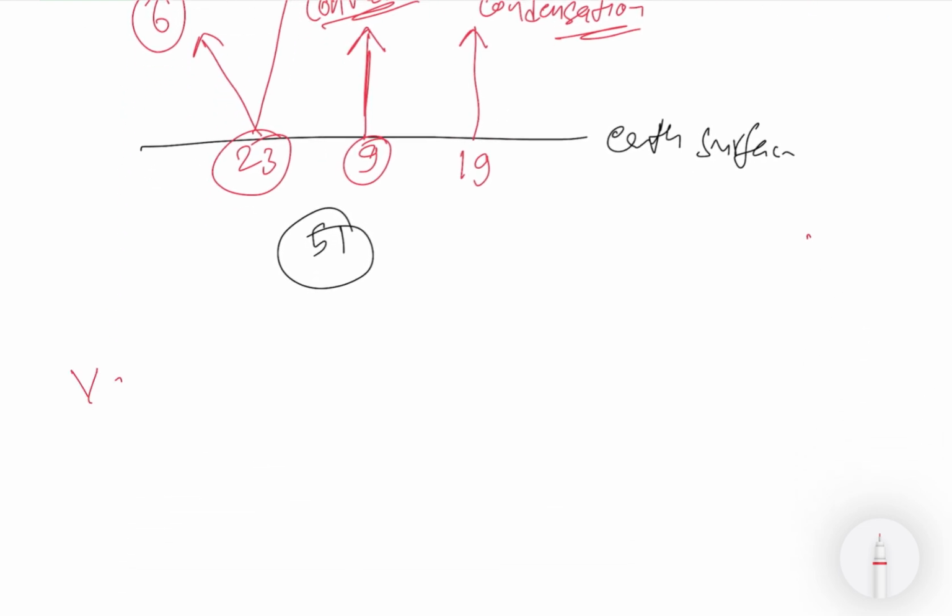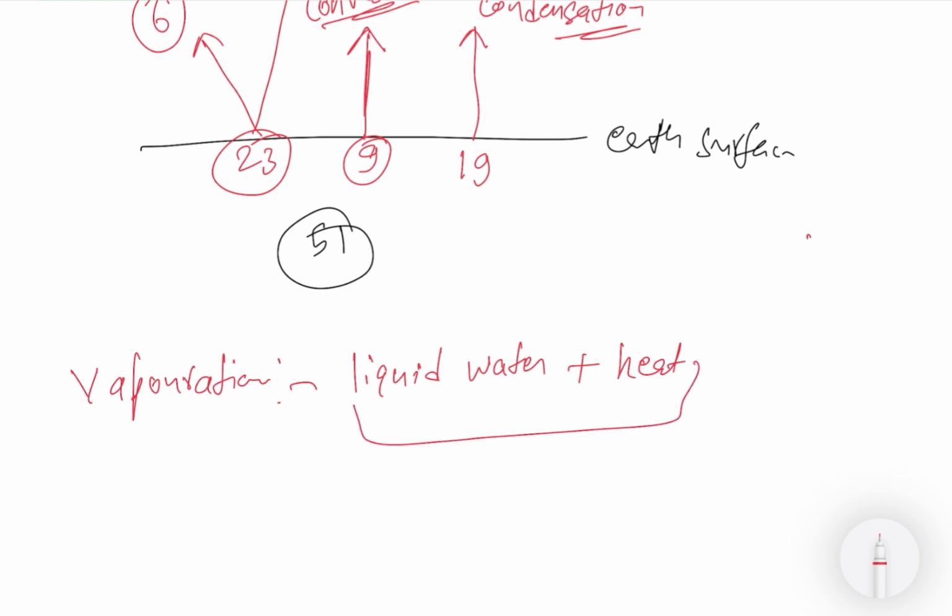First of all, let me explain what vaporization is. Vaporization means conversion of liquid water into the vapor state. Whenever there is liquid water, it will get heated up. If we provide heat to the liquid water, it will convert to water vapor. So this phenomenon is called vaporization.